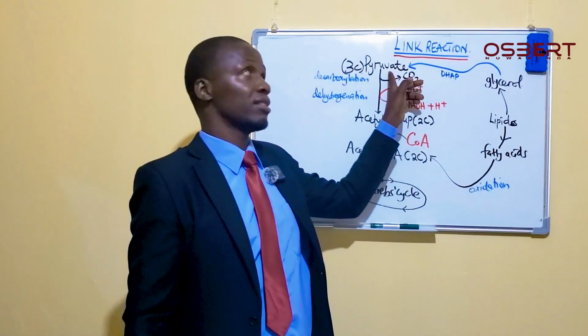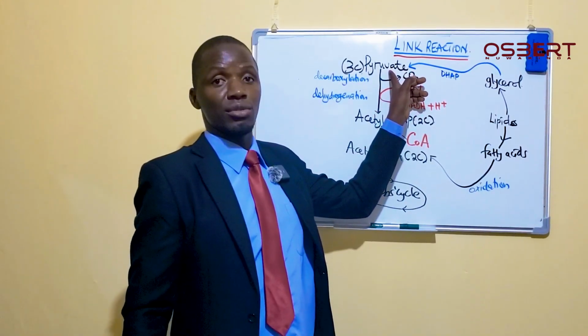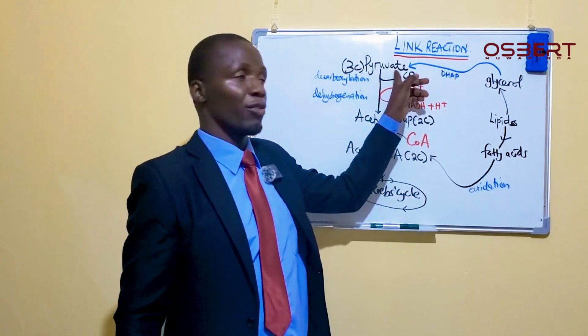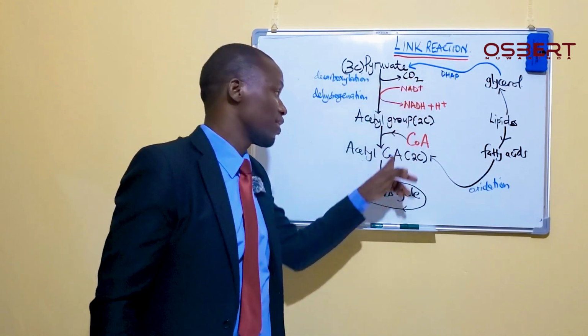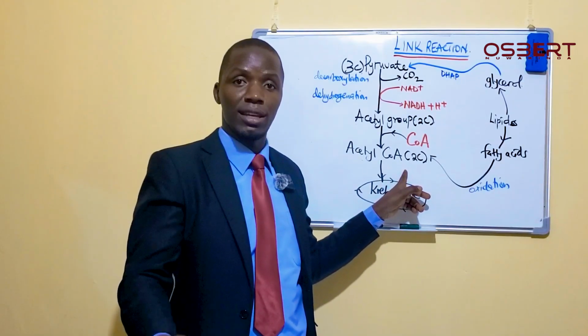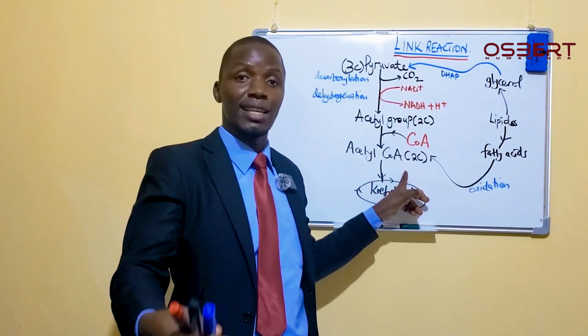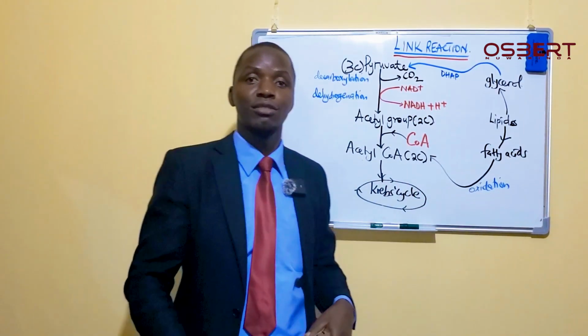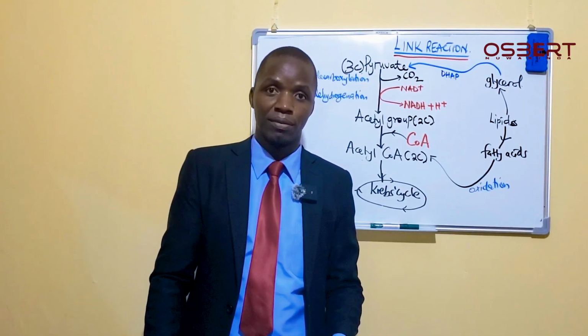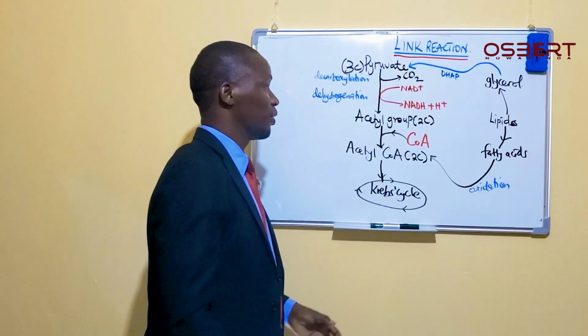when oxygen is present, comes into the matrix of the mitochondria, and then if it comes into the matrix of mitochondria, it undergoes the link reaction and turns into acetyl coenzyme A. After turning into acetyl coenzyme A, this acetyl coenzyme A enters into the Krebs cycle, and then we have ATP produced more and more. Are we together? Yes. So that is the way.